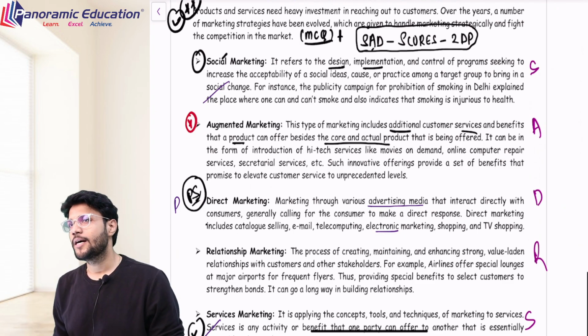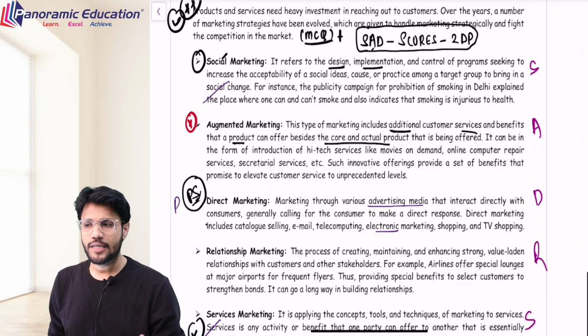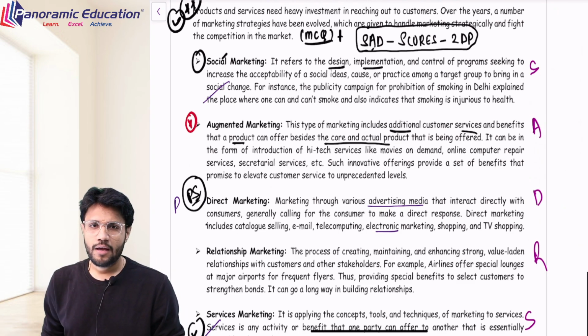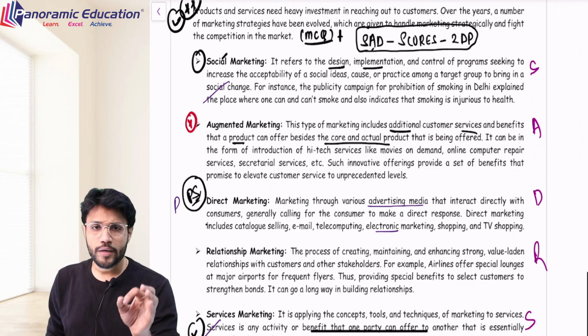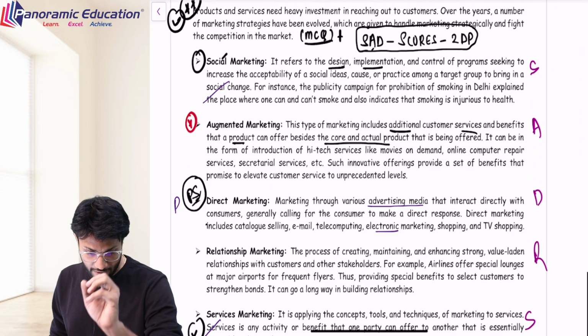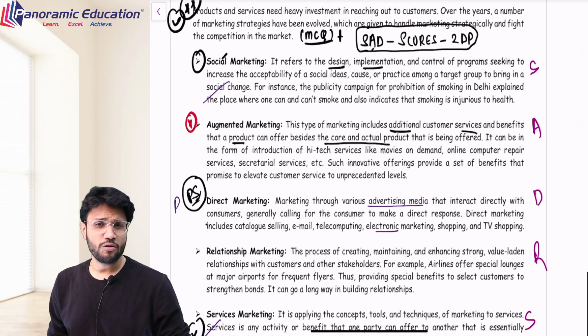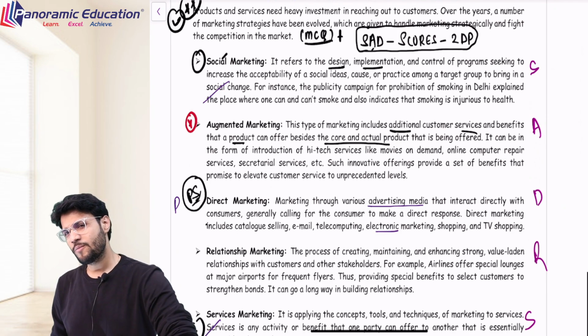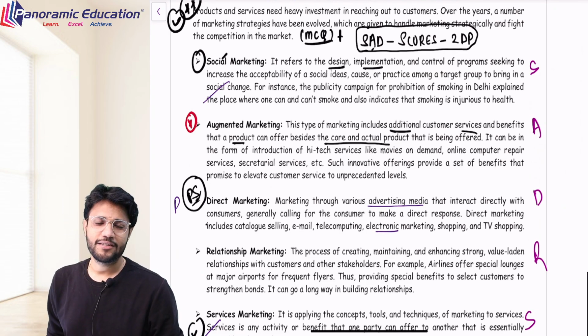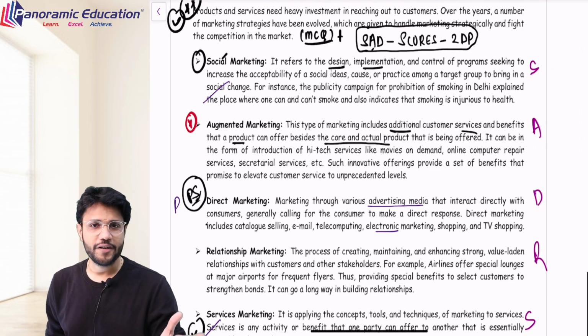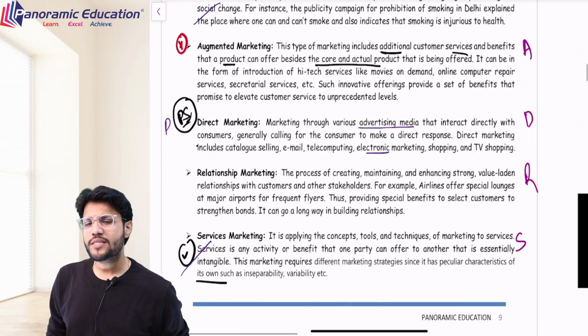For example, while delivering a mobile, the shop owner says, if any defect is noticed in the mobile at any time, not only for 2 years or 3 years, bring it to me. I'll make sure that everything is correct. I'll repair everything for free. Now that is something which is extra. That is augmented marketing. What is direct marketing?